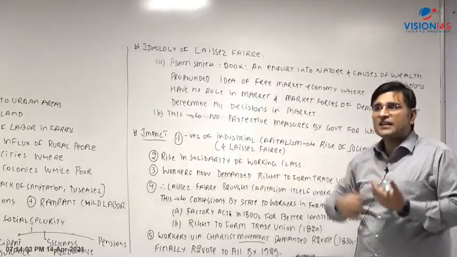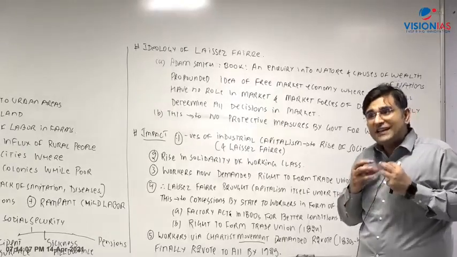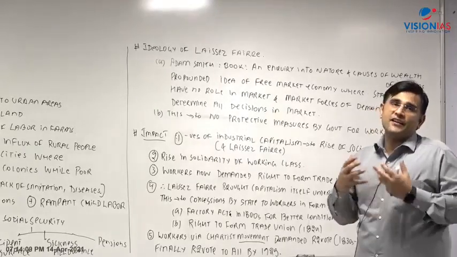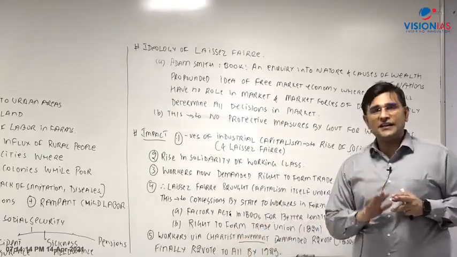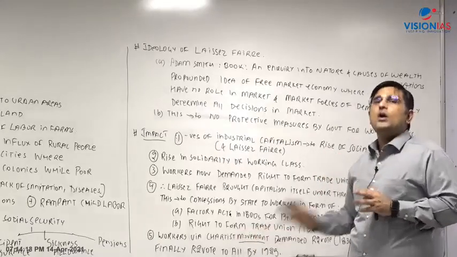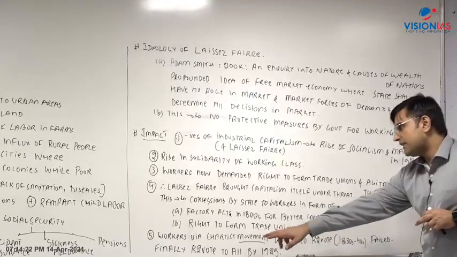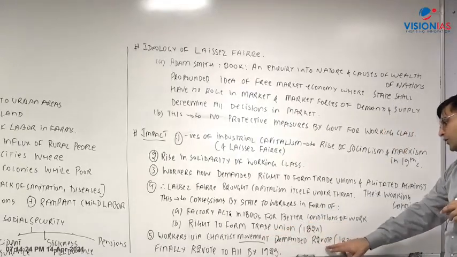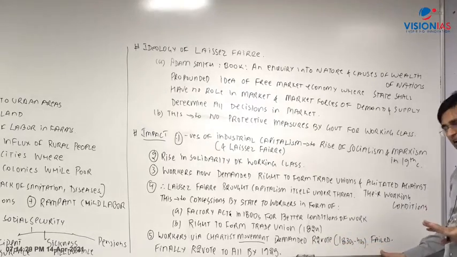Unless the workers have the right to vote, why will the parliamentarians work honestly in the interest of the workers? So they demanded the right to vote in the 1830s and 1840s, and this is known as the Chartist movement. Although they were not able to win, workers via the Chartist movement demanded the right to vote, in the 1830s and 40s, although they failed.